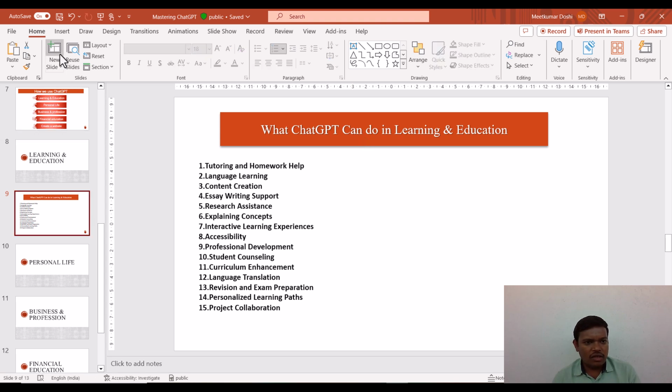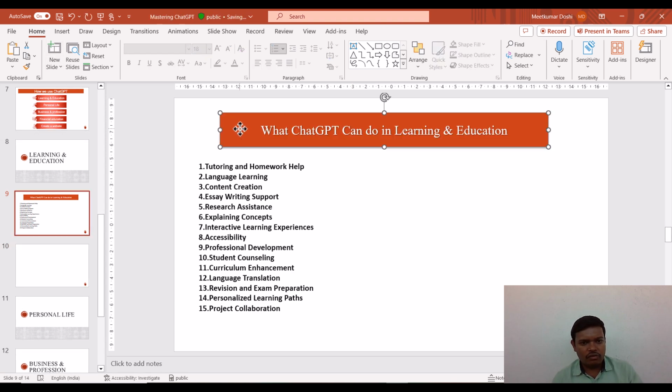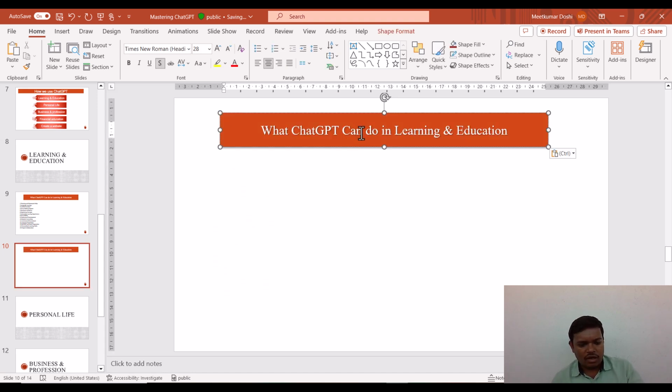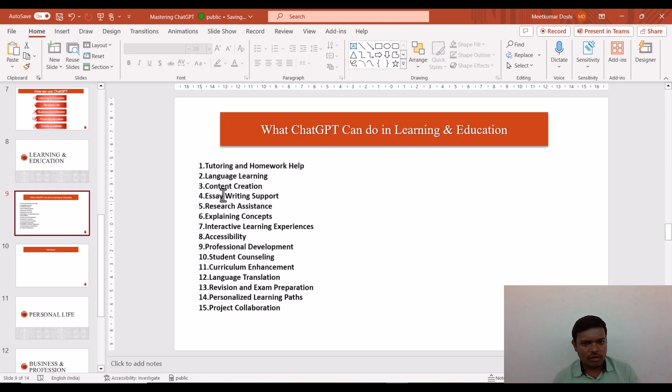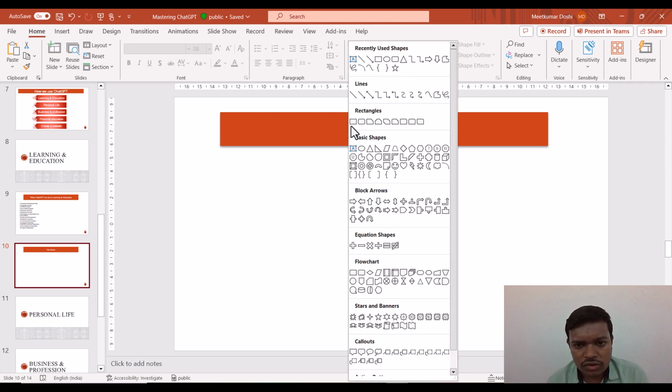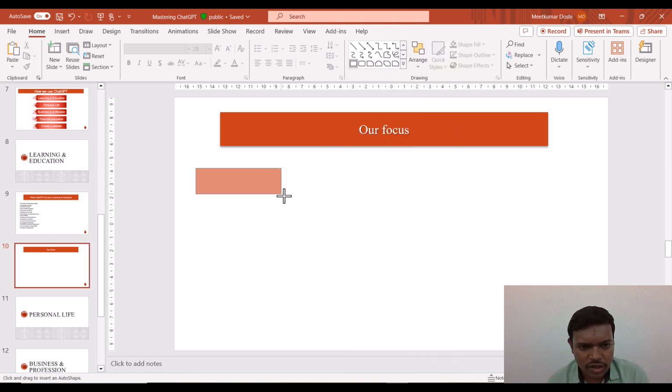And in the new slide what we are going to do is copy and paste this here, and our focus for this section will be only on, let me take only a few of the available smart designs. Okay, so here I am going to use one box manually.